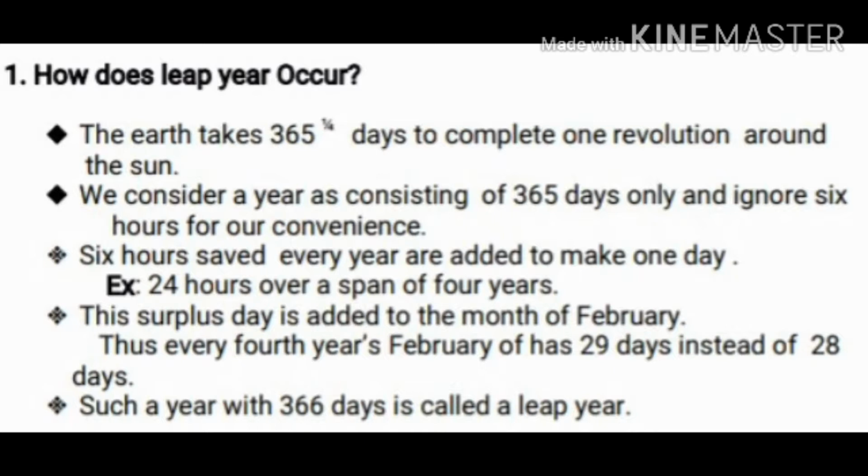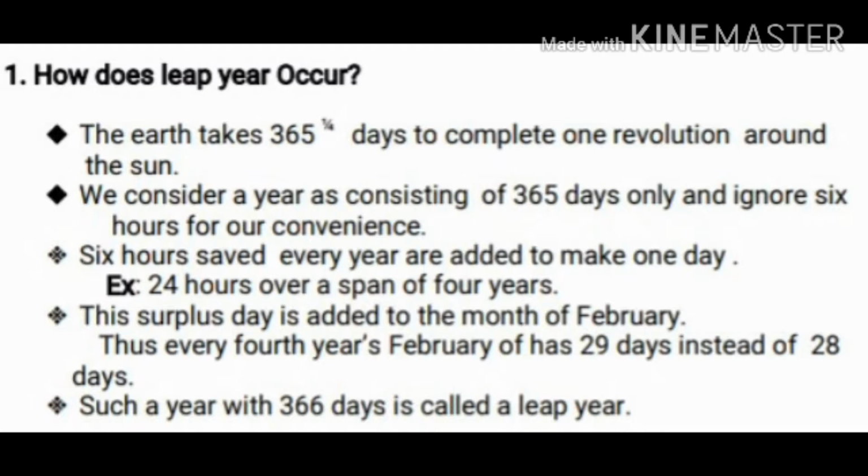The earth takes 365 and a quarter days to complete one revolution around the sun. Okay, clear children? We consider a year as consisting of 365 days only, just for our convenience, that we ignore that 6 hours. Okay, 6 hours saved every year are added to make one day. Example, 24 hours over a span of 4 years.